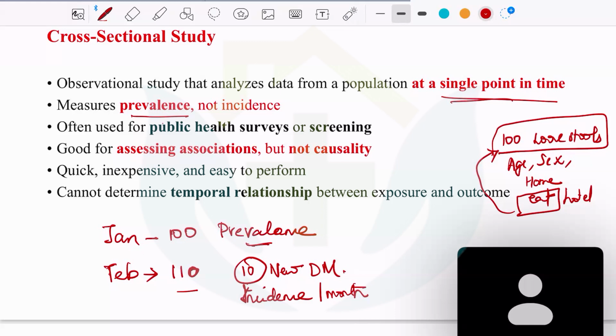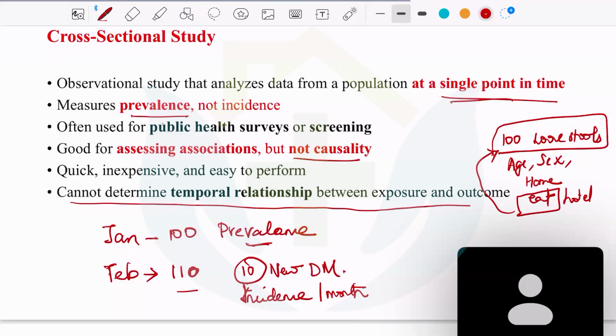For example, we can say just that the patients who developed loose stools were eating outside in a hotel. This is called an association, and you cannot prove the causality. To prove the causality, you have to do other studies, because you cannot prove the temporal relation between the exposure and the outcome. So you don't know whether they had the food in the hotel and after 2 days everyone developed loose stools, or only 50% of the people who ate the food in the hotel developed loose stools. So the temporal association cannot be proven, and we need further studies to prove the causality.